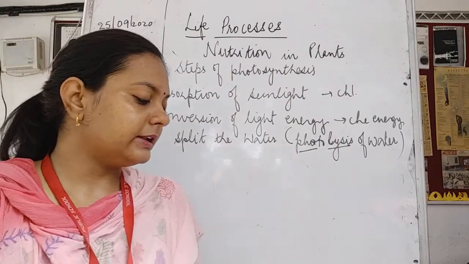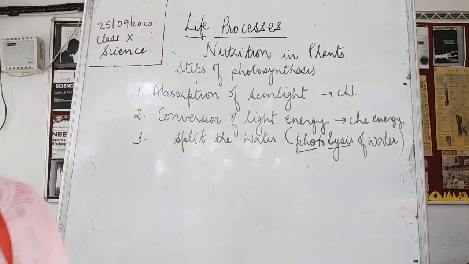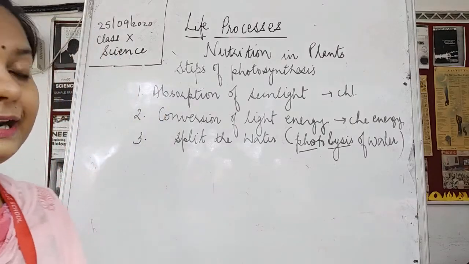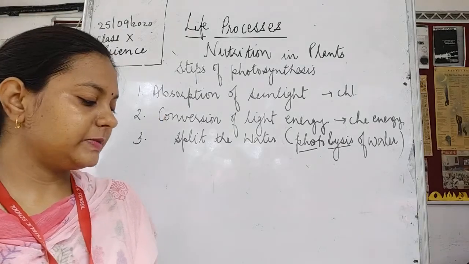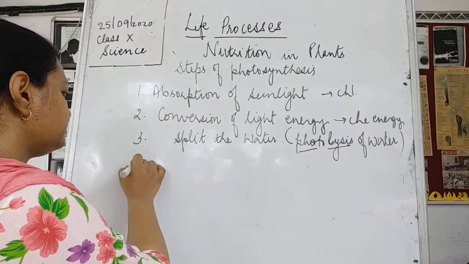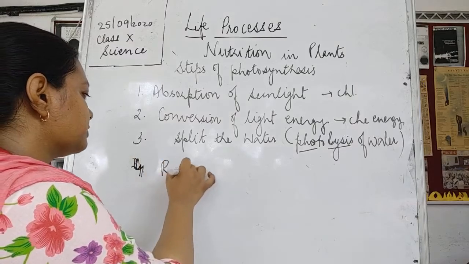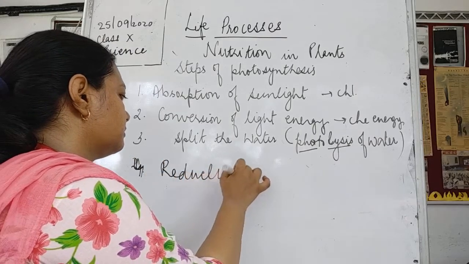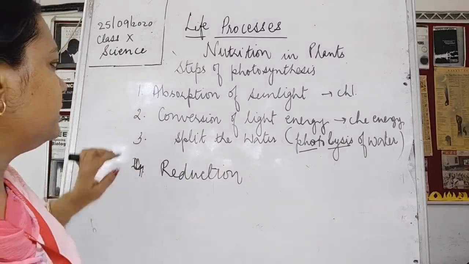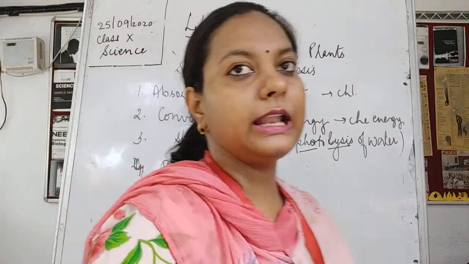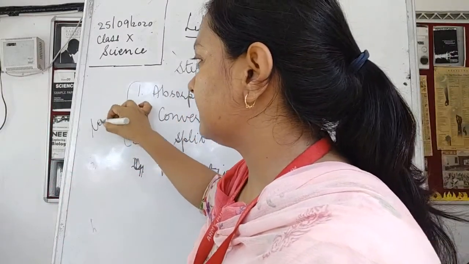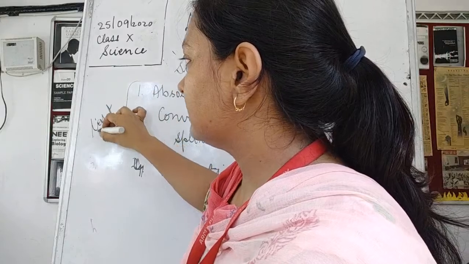Now the next thing is that after the photosynthesis, the carbohydrate is being formed. Okay, carbohydrate is being formed. So this carbon dioxide gets reduced by hydrogen. The fourth step is the reduction. In this reaction, till here, the first three steps are in the light reaction. So this comes under light reaction, which takes place in the daytime. This is light reaction.